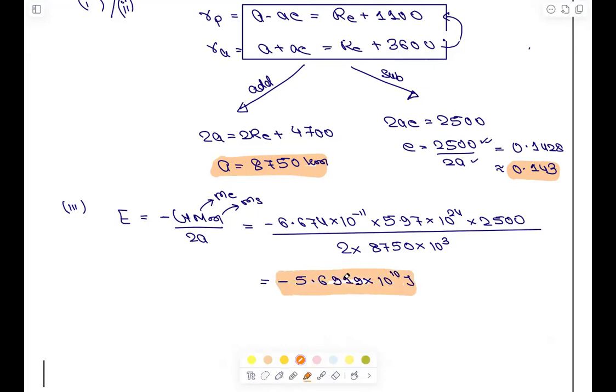Okay? I hope you know these formulas. These are very basic formulas, elementary formulas.